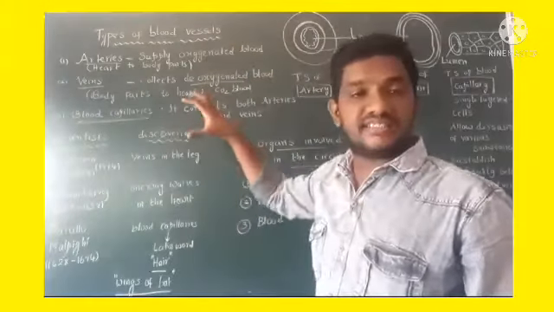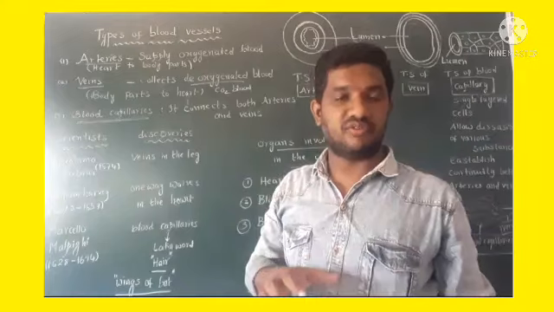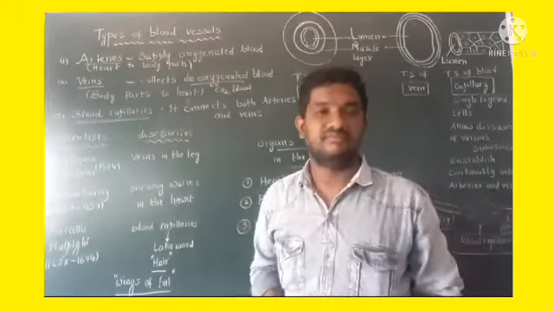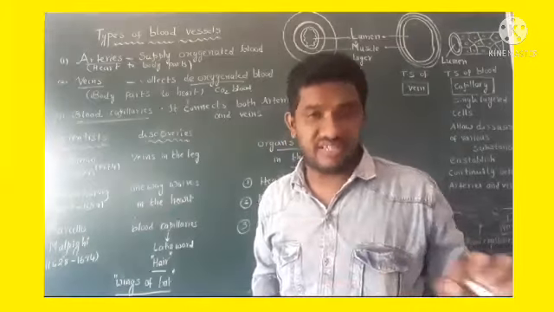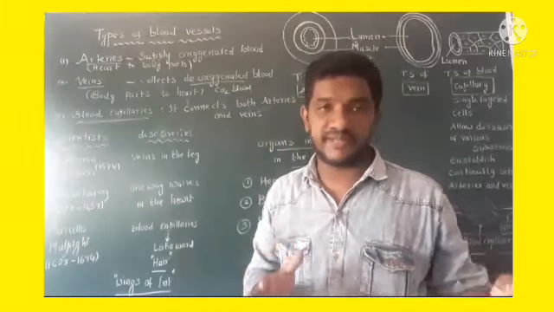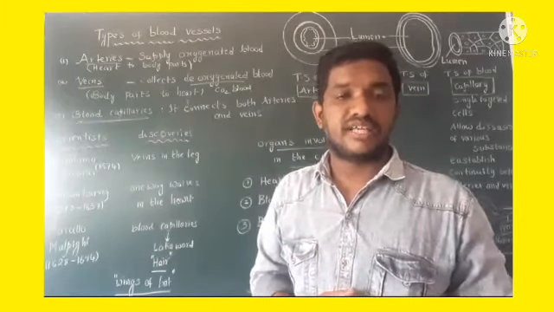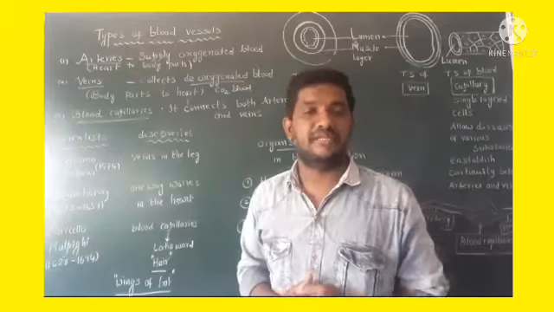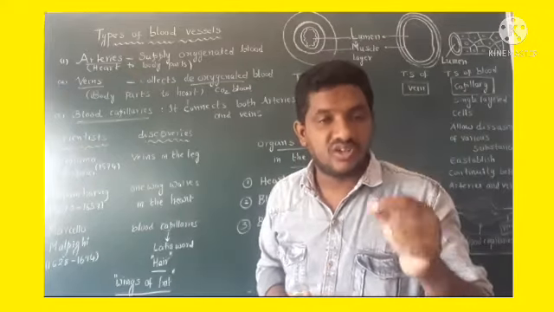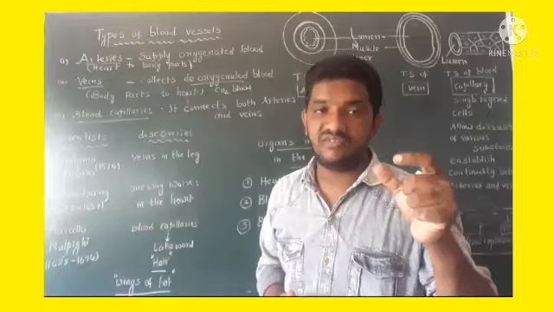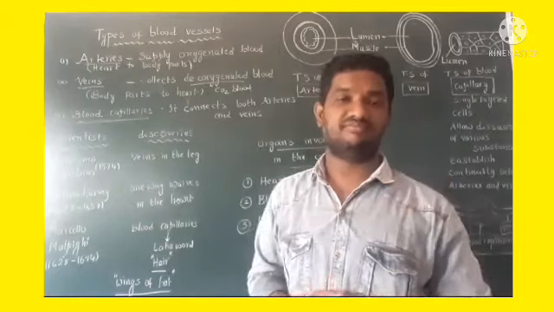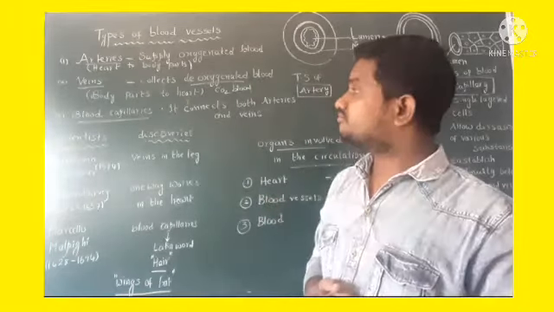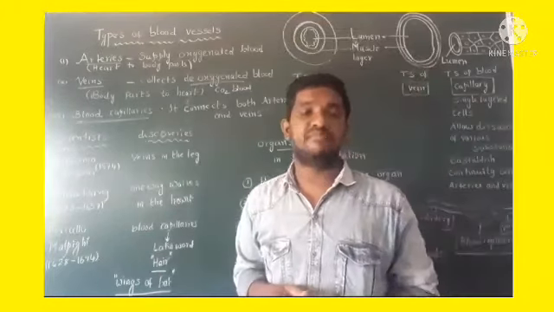It collects CO2 blood from body parts to the heart. Almost all veins carry deoxygenated blood except pulmonary vein. See, pulmonary vein carries oxygenated blood from lungs to heart. This is the exception, keep in your mind. That is the second blood vessel, veins.